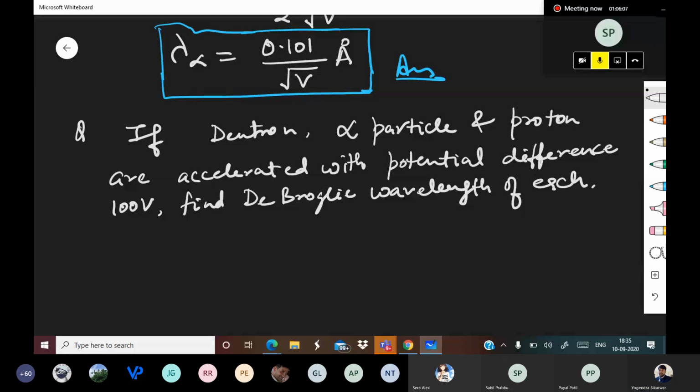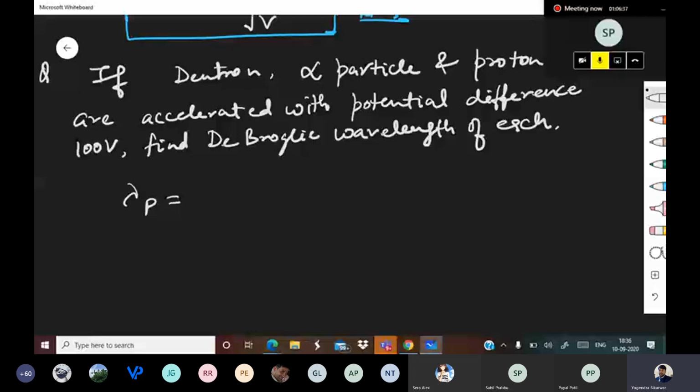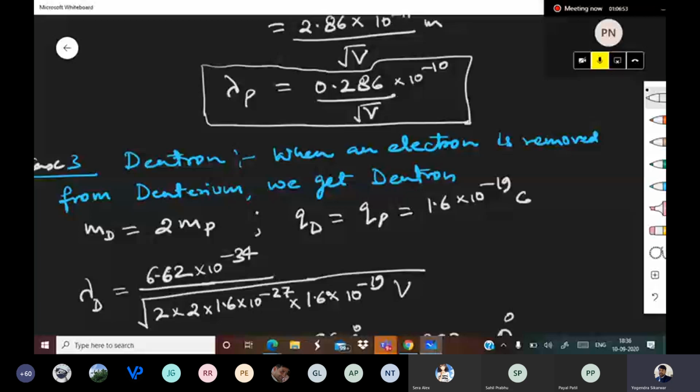So what is lambda of proton? Lambda of proton is 0.286 upon root V angstrom.